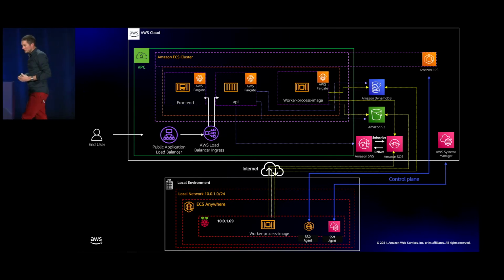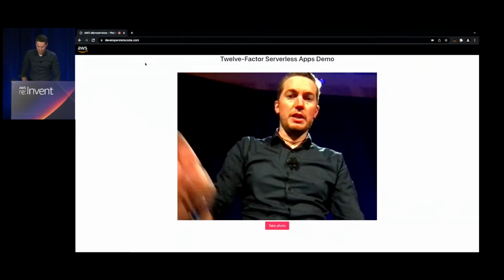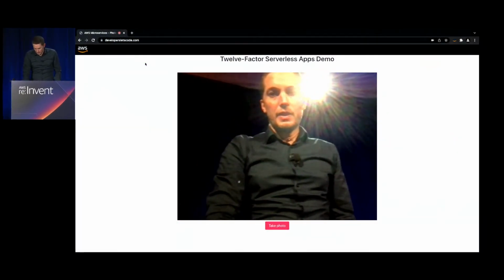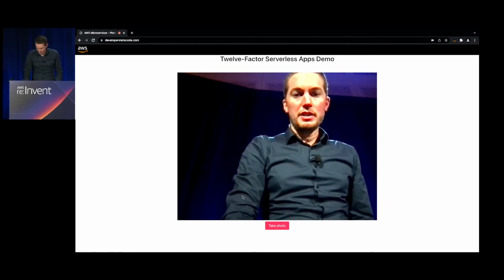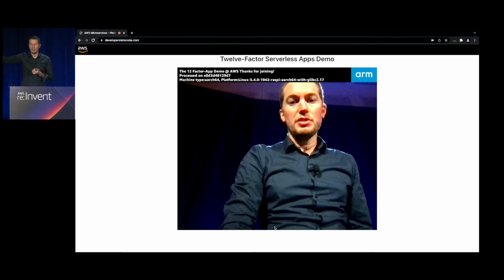So the application looks like this. This is the front end. When I take a photo here, I'm uploading a picture of me to S3 through my API, and then the worker is going to work in the background, collect the image, and add a label and an image.